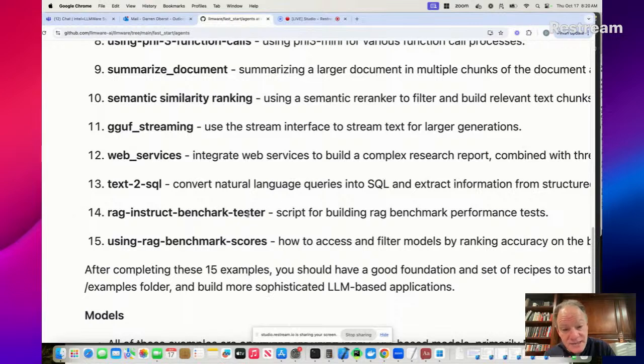And then some tests. We actually published a RAG benchmark test because one of the most common questions we would get from enterprise customers was, how accurate is this? I don't understand what all these model abstract scores are. Is it going to work or is it not going to work? And so we created a test.